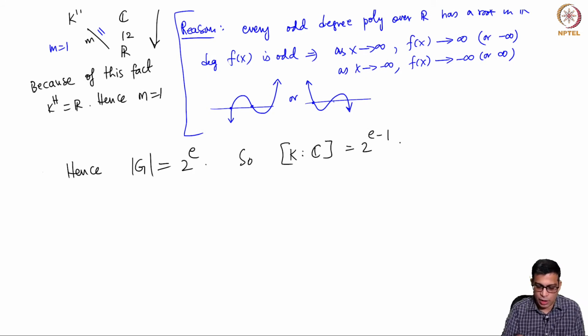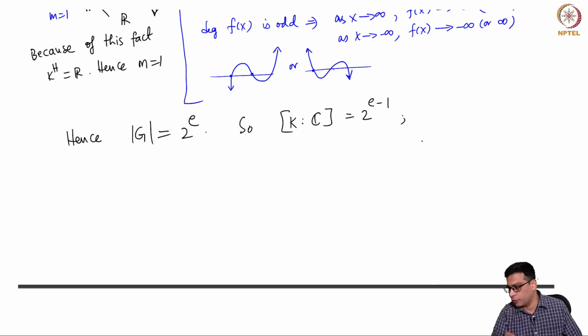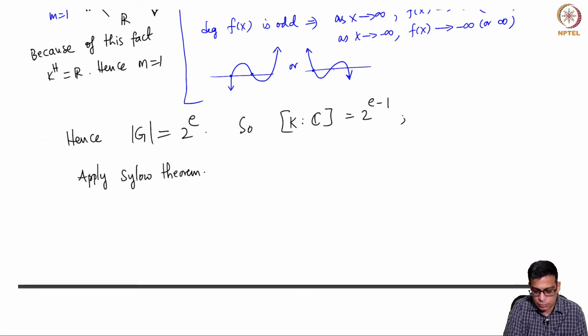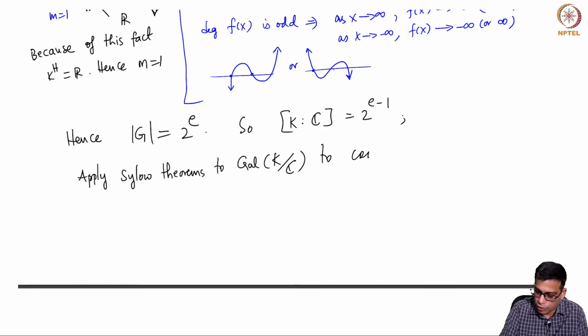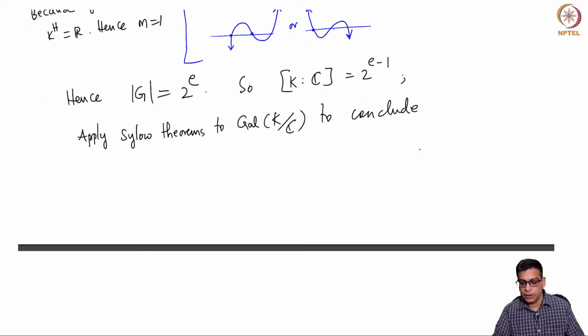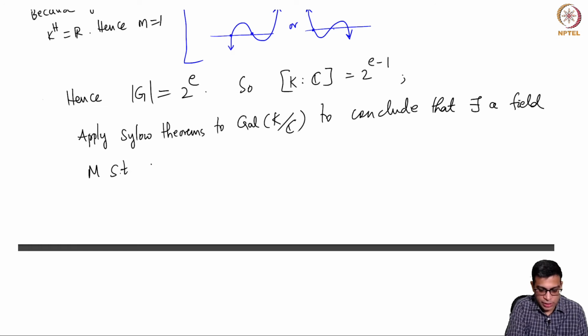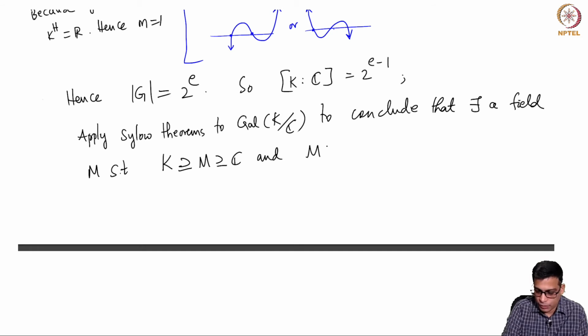So let's now apply the Sylow theorem to the Galois group of K over C to conclude. So I will write the conclusion and I will explain why the Sylow theorem applies here. To conclude that there exists a field M such that, it's an intermediate field of K over C, and the degree of M over C is 2.